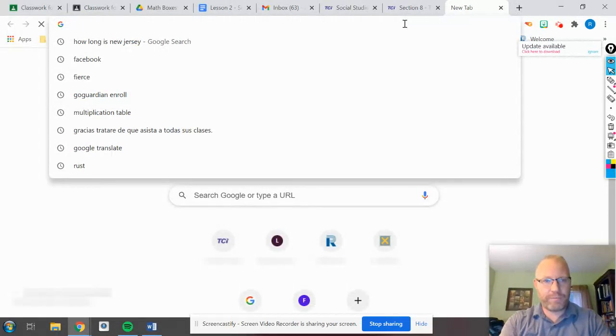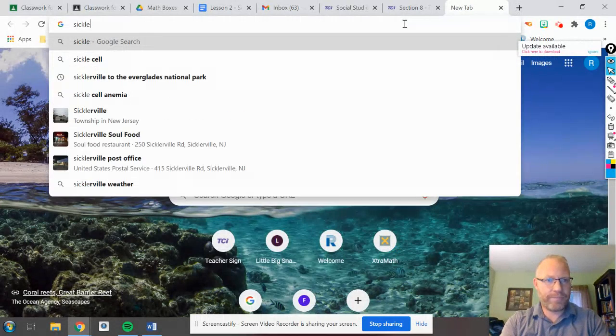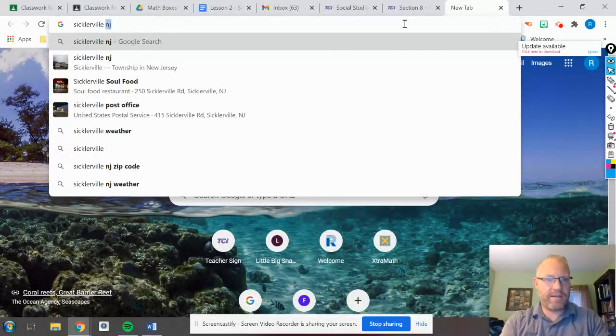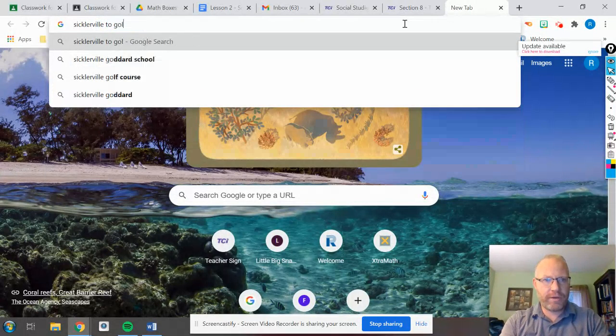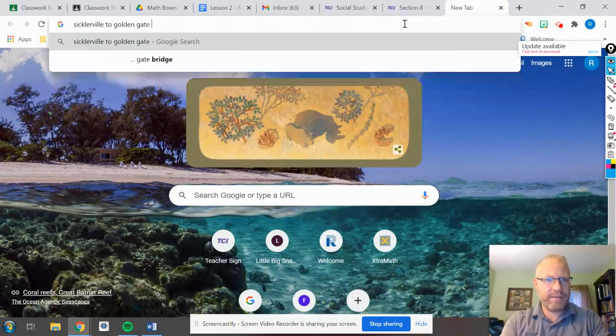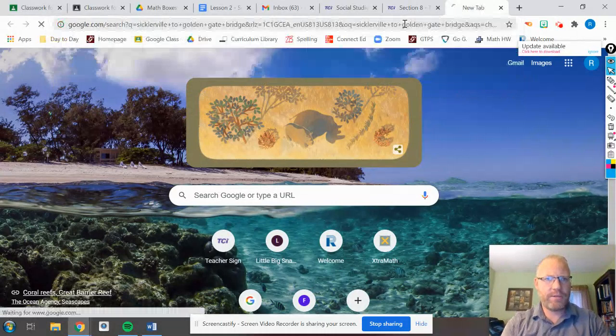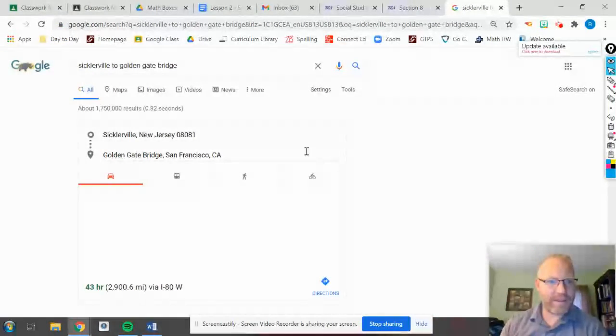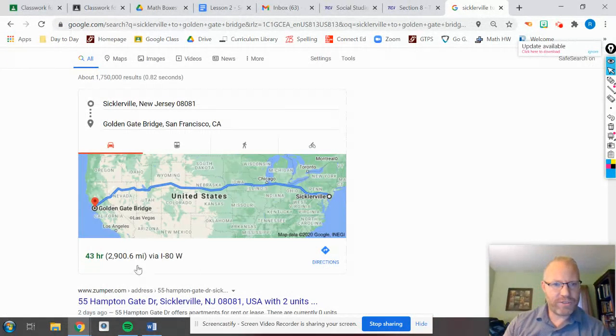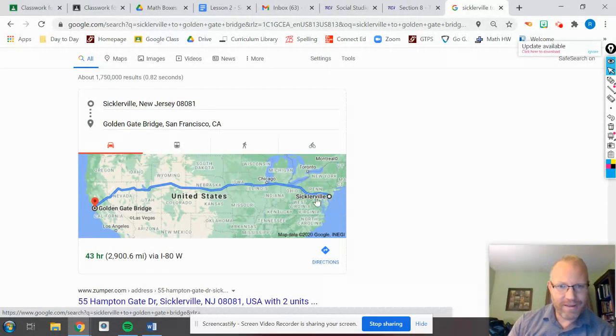Now I'm going to put in here Sicklerville, that's where I live, to Golden Gate Bridge, and I want to see what they say here for it. 2,900 miles. As you can see, it's not a straight line like if I were a bird flying.